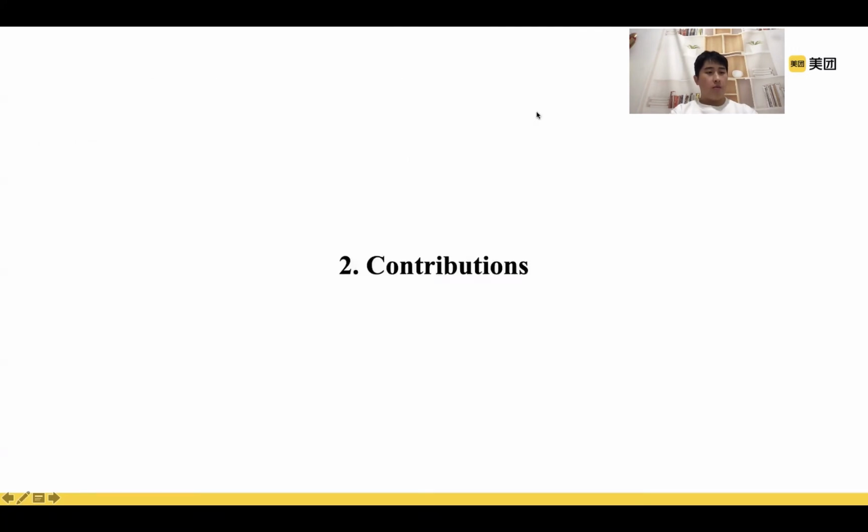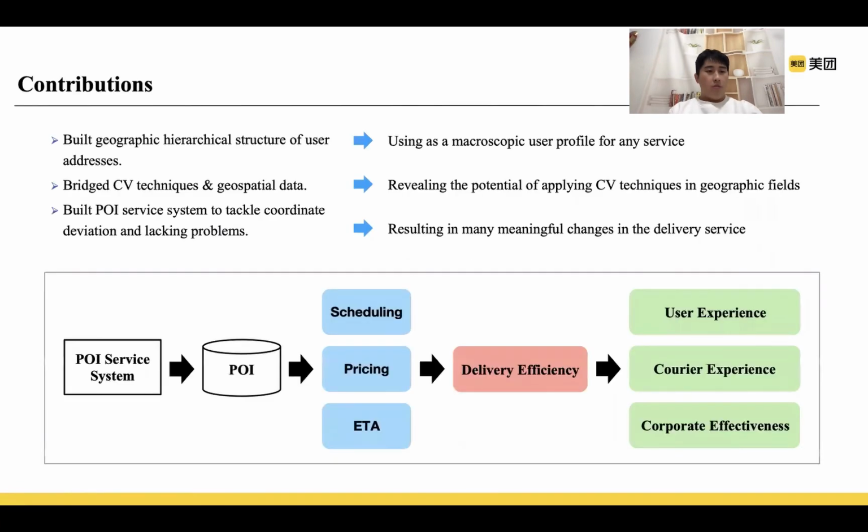After we understand the problems we have to solve, I'm going to talk about the contributions of our work. The first contribution is potential impact on other services. We built a geographic hierarchical structure to model the physical world by parsing the address texts, which can also be used as a user portrait for any service correlated to users.